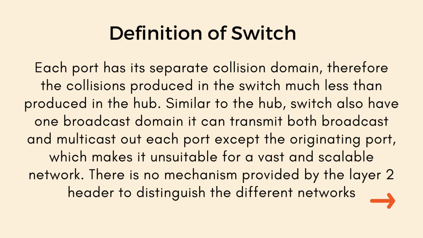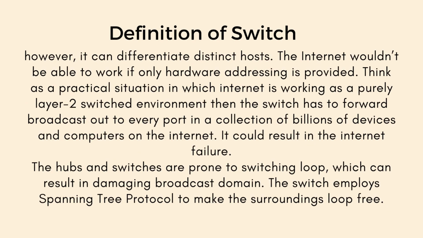It can transmit both broadcast and multicast out each port except the originating port, which makes it unsuitable for a vast and scalable network. There is no mechanism provided by the Layer 2 header to distinguish the different networks. However, it can differentiate distinct hosts. The internet wouldn't be able to work if only hardware addressing is provided.